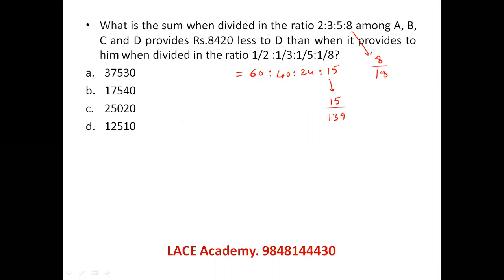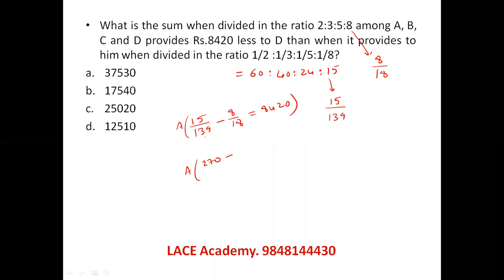So the amount when divided 15 by 139 parts, and when it is divided 8 by 18 parts, the difference between them is 8420. That's what he's saying. 15 into 18, 15, 15, 270 minus 139 eighths.